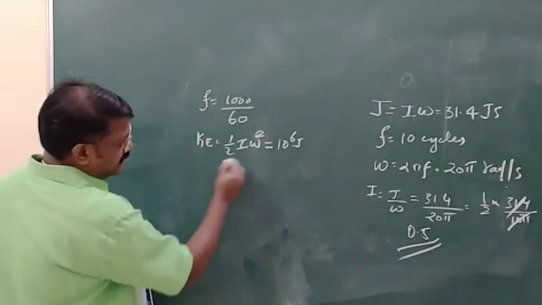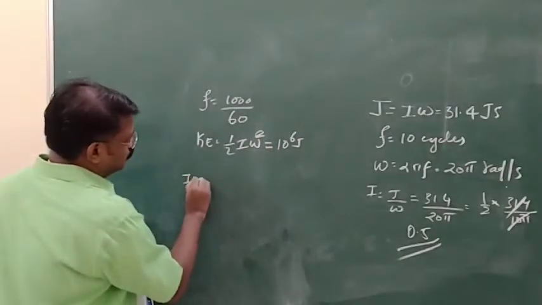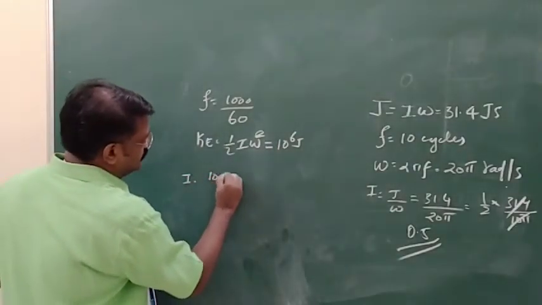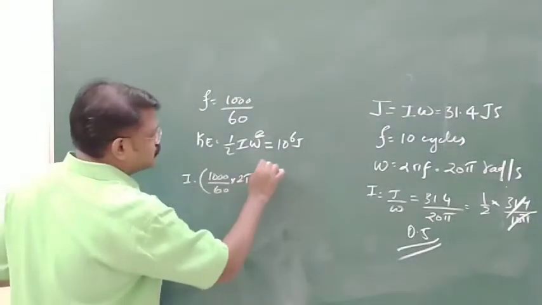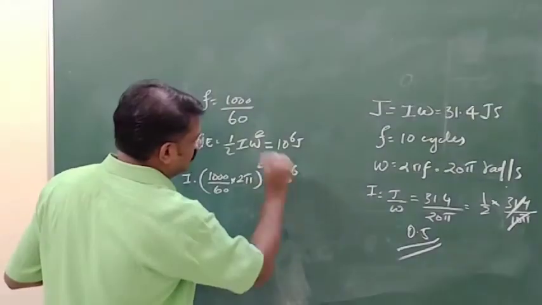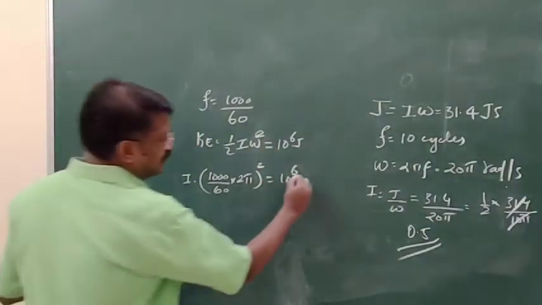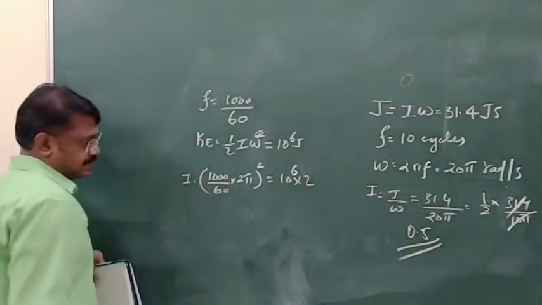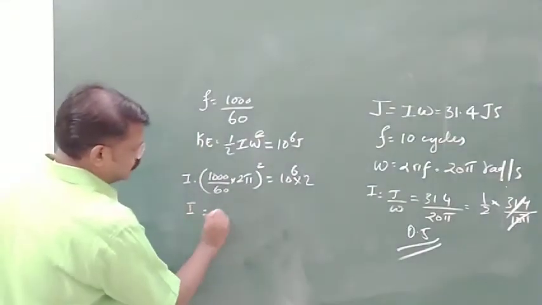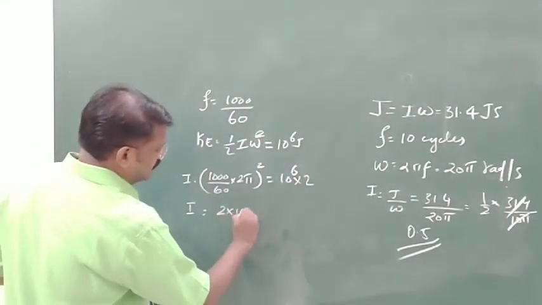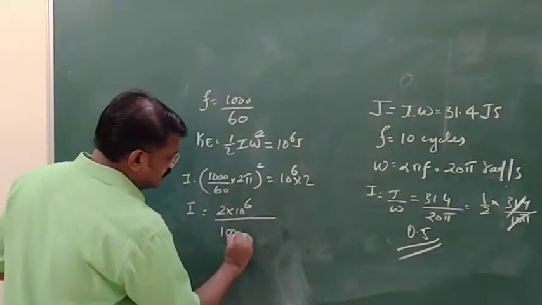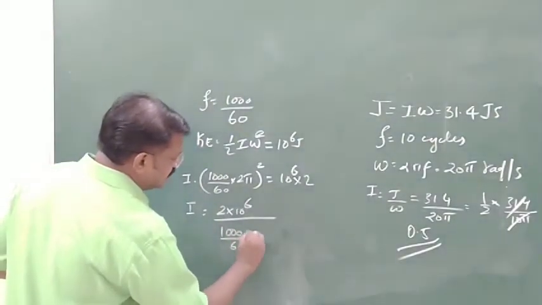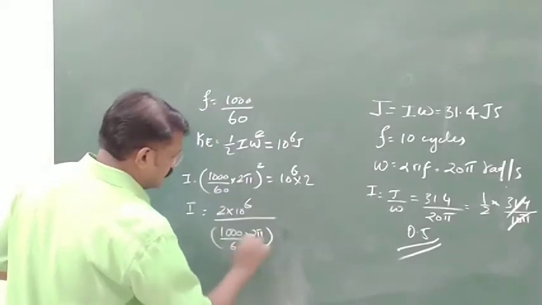So we can write I into (1000 by 60 into 2 pi) square is equal to 10 to the power 6 multiplied by 2, the half comes here. So I is equal to 2 into 10 to the power 6 divided by (1000 by 60 into 2 pi) whole square.